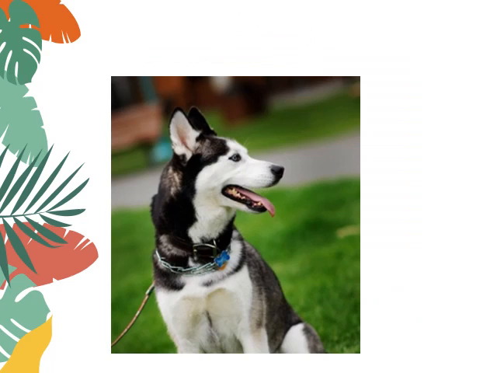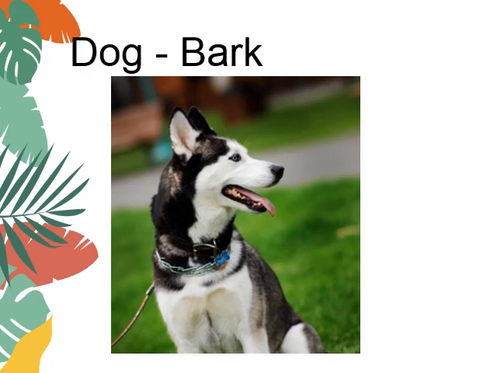Children, what is it? It is a dog. Do you know how is the sound of a dog? So, let's listen to it. Yes, children, a dog barks. It was the sound of a dog, and the sound of a dog is called bark.